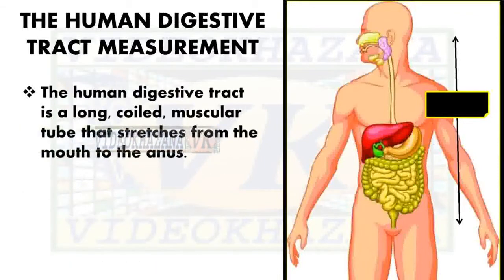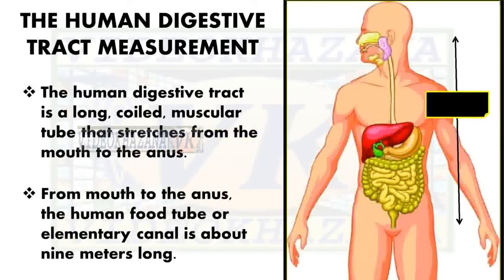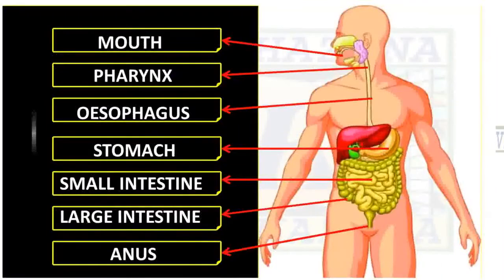Now I want to tell you the correct measurement of the digestive tract, the alimentary canal. The human digestive tract is a long coiled muscular tube that stretches from the mouth to the anus, and its complete length from mouth to anus is about 9 meters long.